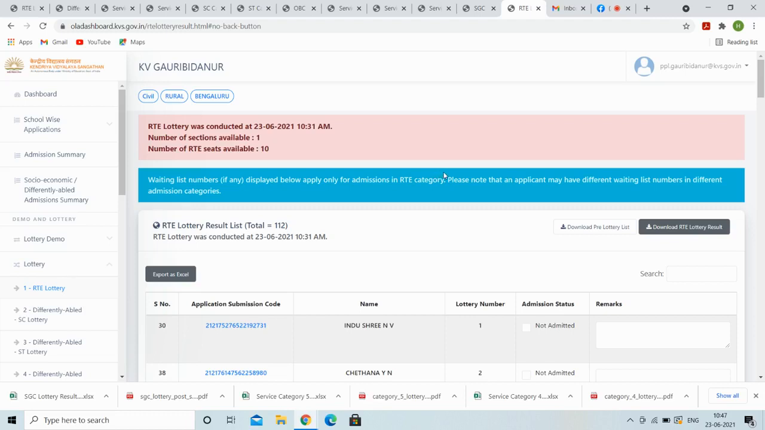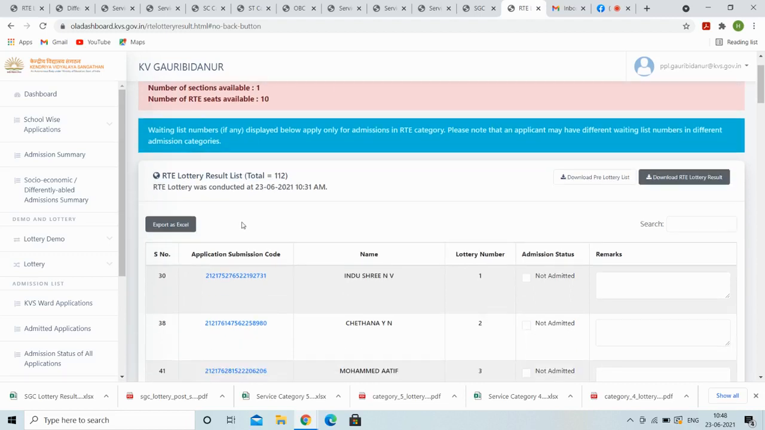All the candidates registered on the online portal, and after that lottery, what is the sequence that we will upload? Lottery seniority. That is the lottery seniority, not the admission list. And the admission list will be uploaded separately. The admission list will be made based on the lottery seniority. So we are going to upload two lists.